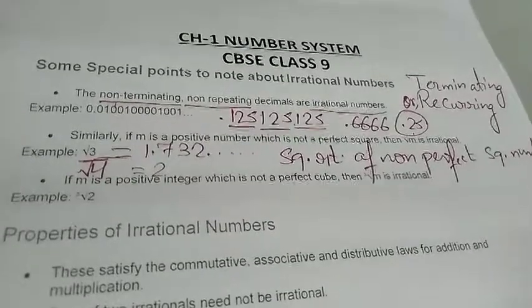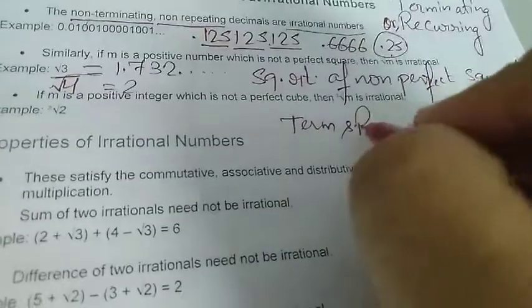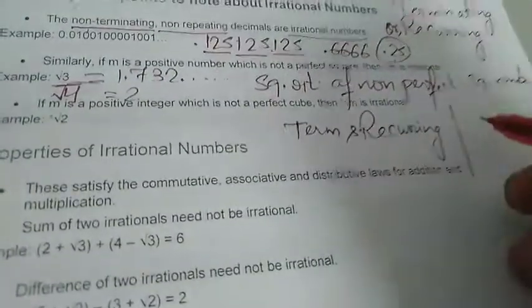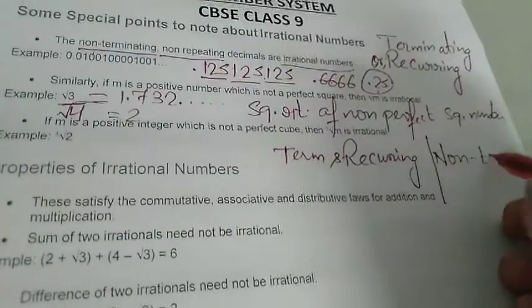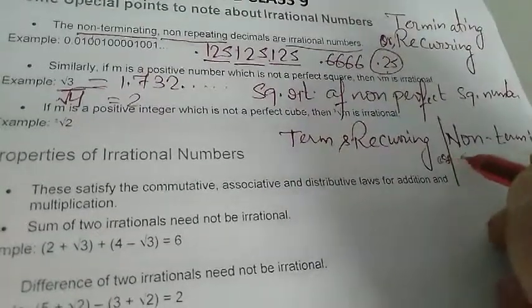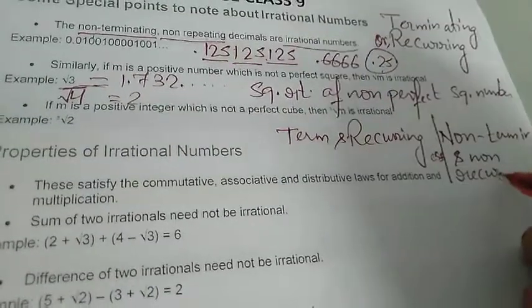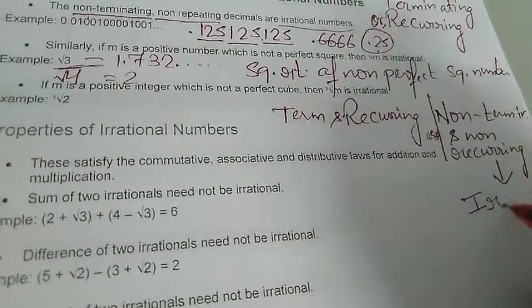If we talk about the difference between rational and irrational, your rational numbers will be terminating and recurring, whereas your irrational numbers will be non-terminating and non-recurring.